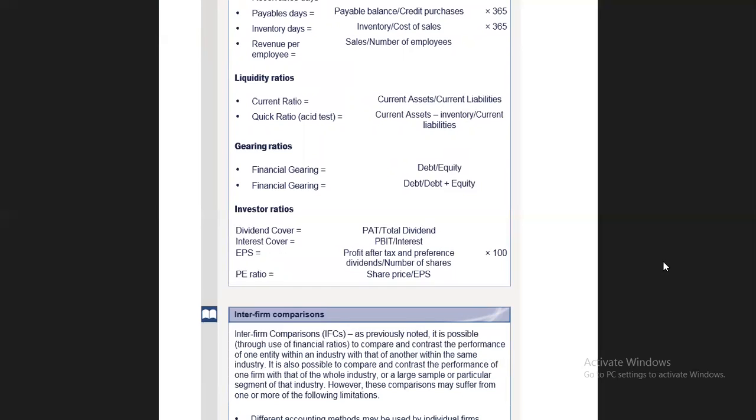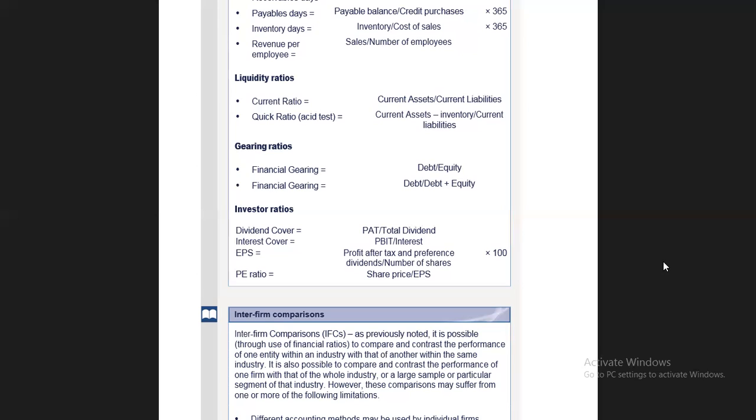Quick ratio or acid test ratio is equal to current assets minus inventory, divided by current liabilities. Sometimes for the quick ratio we subtract inventory from the current assets and then divide by current liabilities. So it will give you the quick ratio.